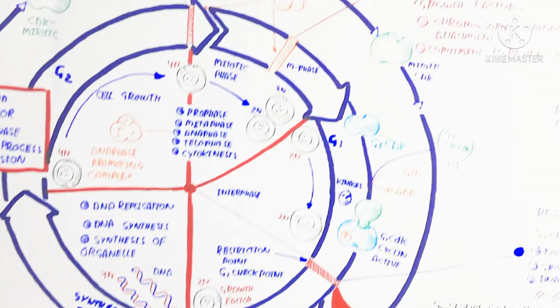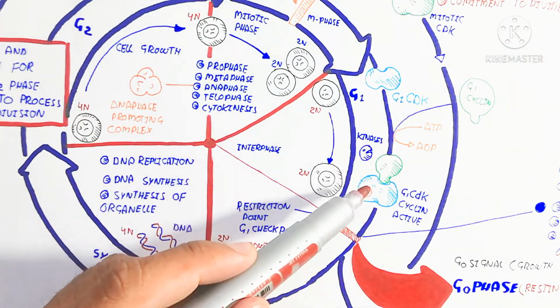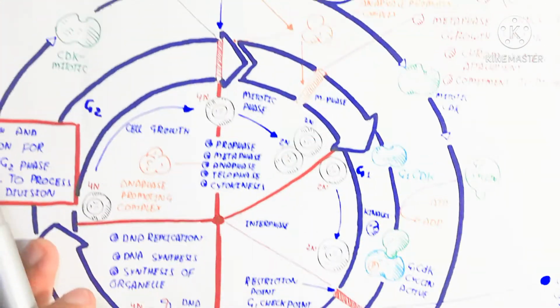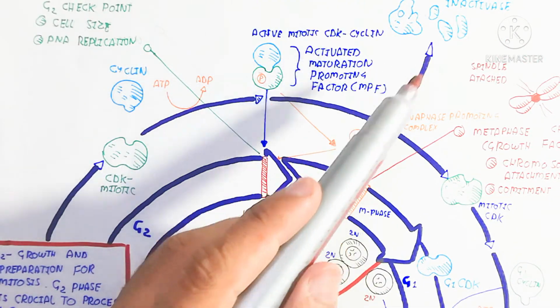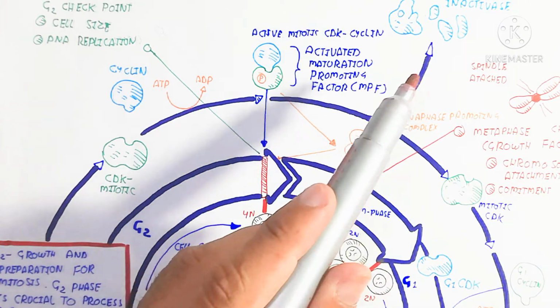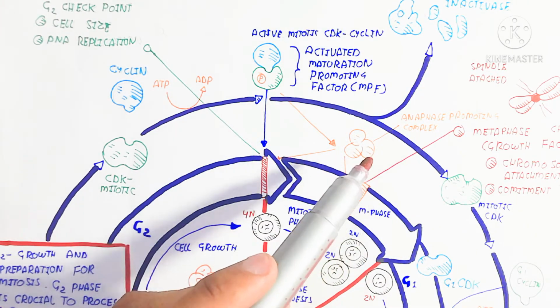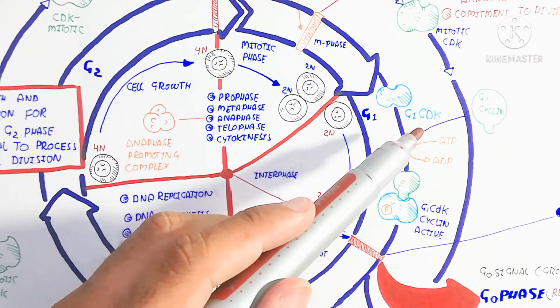The mitotic CDK also circulates, and it is again activated in the next phase of mitotic division. The active mitotic CDK will degenerate and go again into the cycle. Here is the M phase, which uses the metaphase checkpoint.